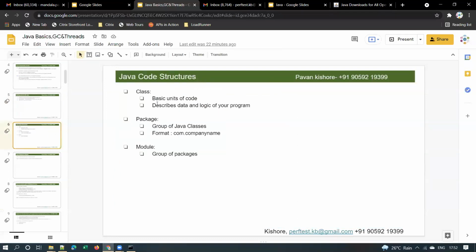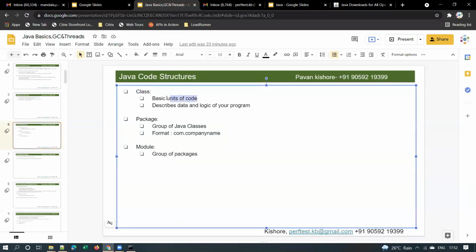Next, these are just some basics of Java. In Java we have a class. A class is nothing but a basic unit of code, and it describes the data and logic of your program. You just need to know basic definitions. What is a class? What is a package? A basic unit of code, or a basic program, is called a Java class. One Java program is called a Java class. And a package is nothing but a group of Java classes.